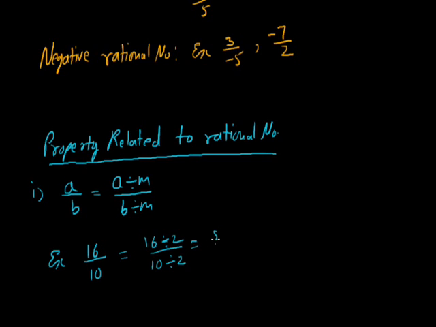So 16 by 2, that is 8, and 10 divided by 2, that is 5. So 8 by 5. So we can say that 16 upon 10 is same as 8 by 5.